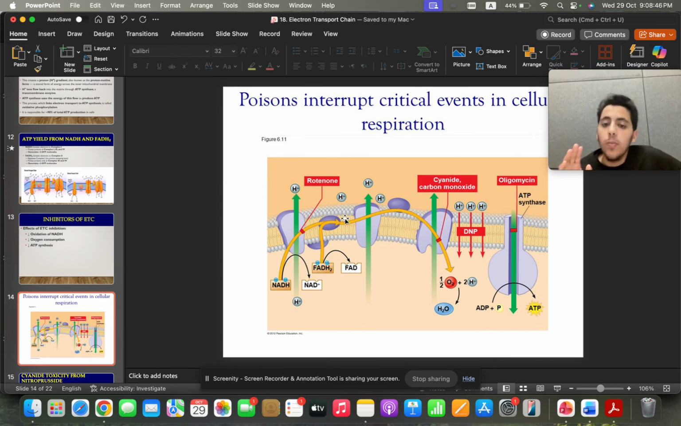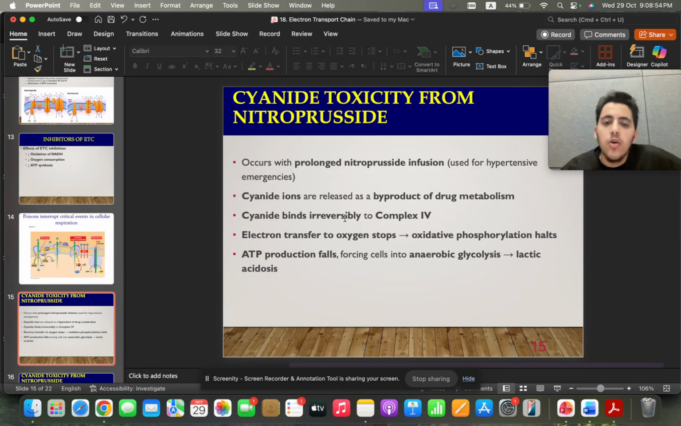It affects what? Complex 4. What's another name for complex 4? Cytochrome c oxidase. Going there, cyanide toxicity from nitroprusside. Nitroprusside is a drug used for people with hypertension, high blood pressure. Now, when that drug is being metabolized, a byproduct is cyanide ions. Big problem, because these cyanide ions will bind to complex 4 in the mitochondria of the cells.